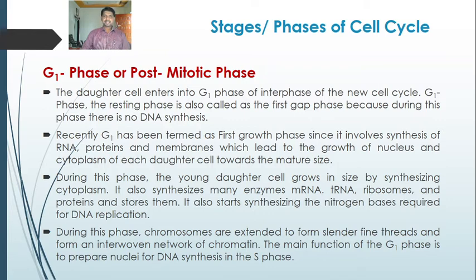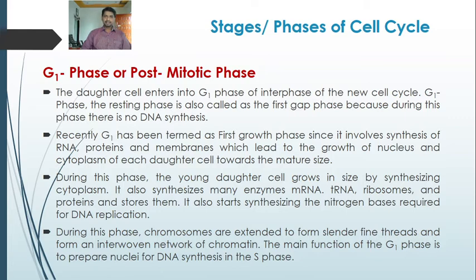So the cell cycle begins at the end of the telophase. As a result of this, two daughter cells are formed. This daughter cell enters into the G1 phase of the interphase of the new cell cycle. It is a cyclic process, the cyclic events that occur one by one.